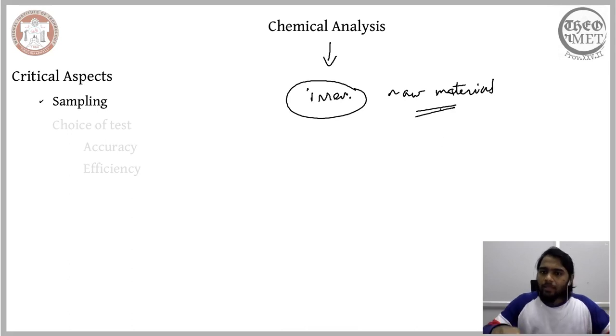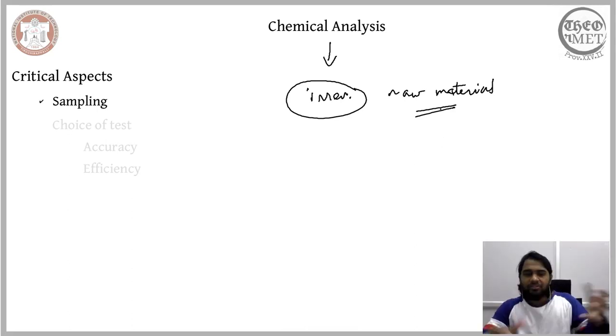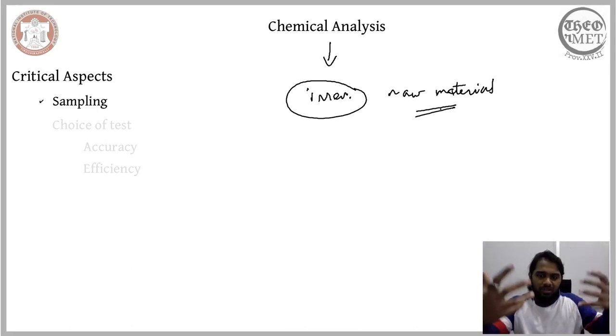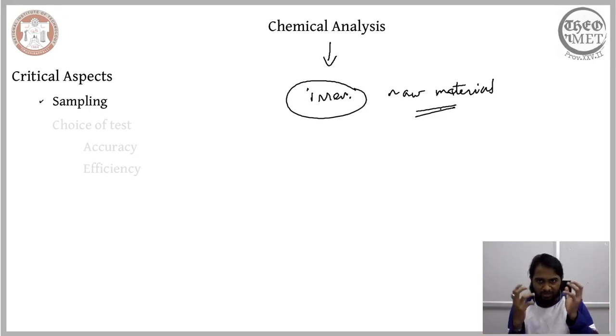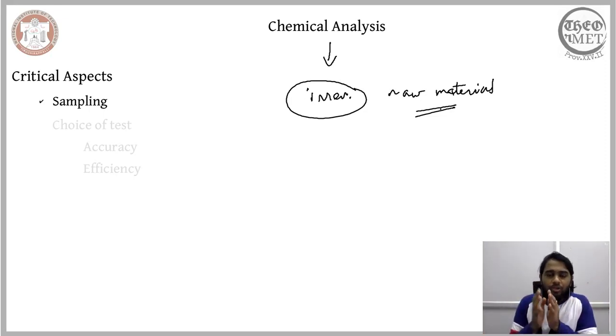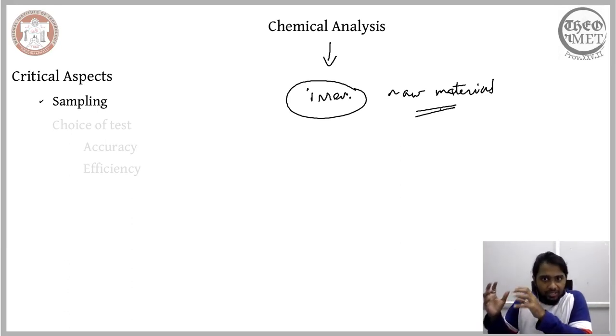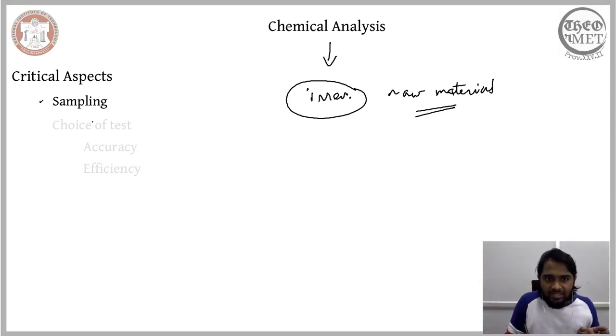So one, you change the feature of the raw material, it is no longer a raw material to us, it has lost its features that were beneficial to us. So therefore, you cannot take out a major portion of the raw material for chemical analysis. We need to be prudent about how much portion we are considering for the chemical analysis, and that is what is referred to as sampling.